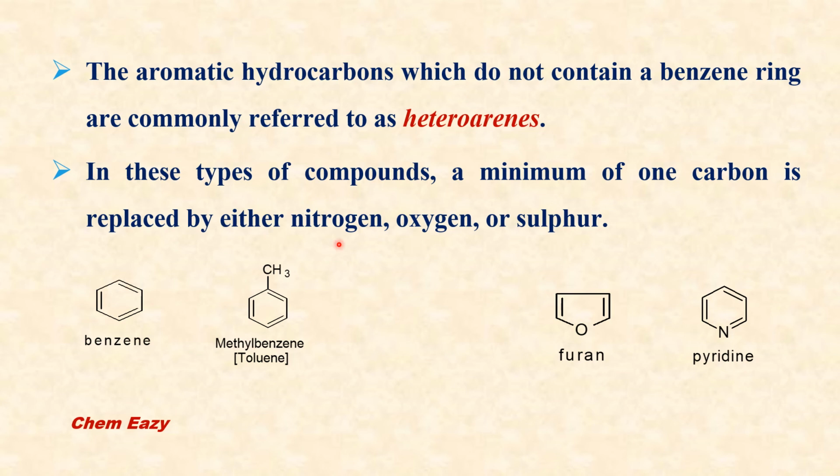You can find the examples here. This is the structure of benzene, an arene, that is an aromatic hydrocarbon, which consists of only carbon and hydrogen. This is methylbenzene, common name toluene. This is also an arene. And these two are examples for heteroarenes. Here one carbon is replaced by an oxygen atom. This is the furan structure. And in this structure, one of the carbons is replaced by a nitrogen atom. This is pyridine.